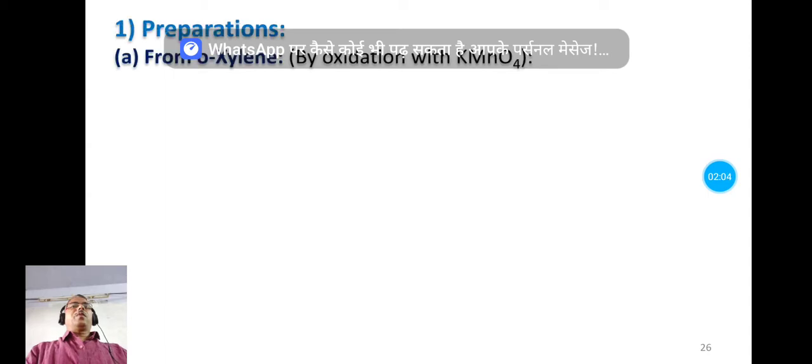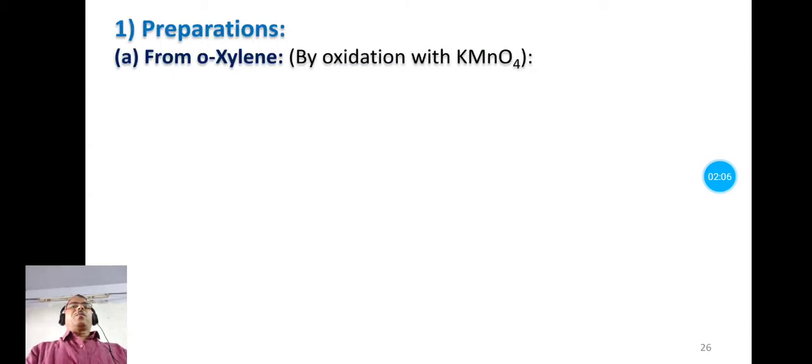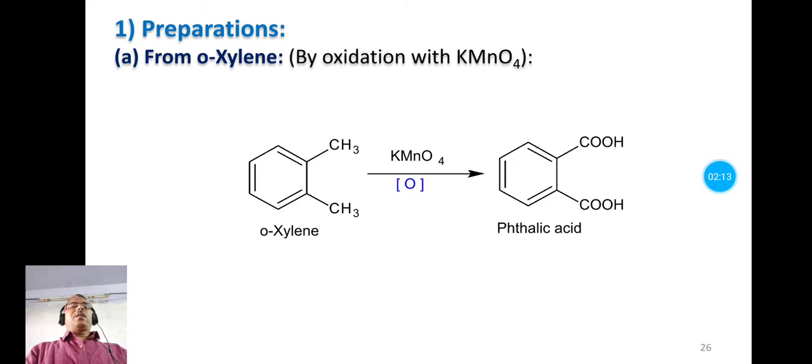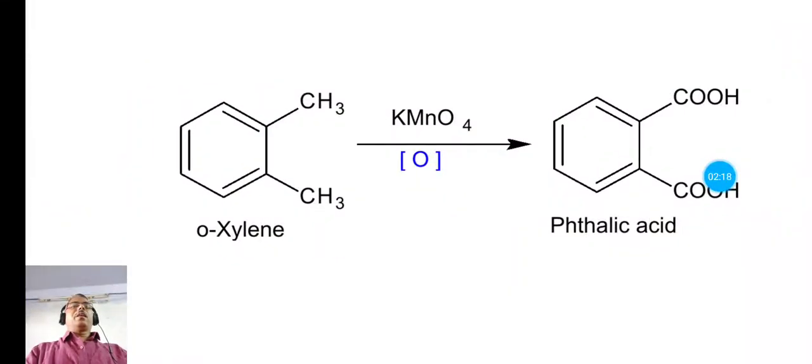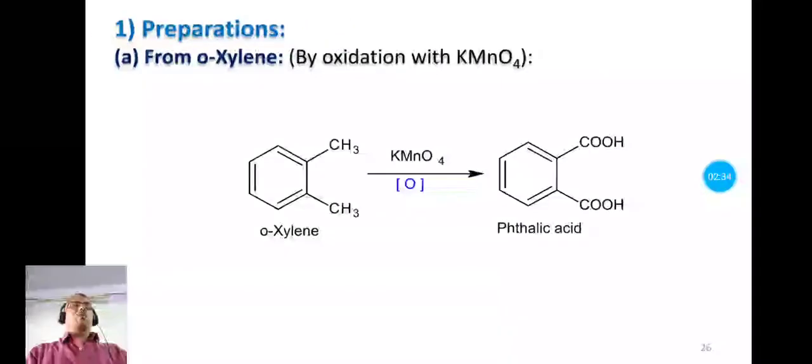The first preparation is from orthoxylene by oxidation with potassium permanganate. When orthoxylene reacts with a strong oxidizing agent like potassium permanganate, KMnO4, both methyl groups are oxidized to carboxyl groups and we get the product phthalic acid.